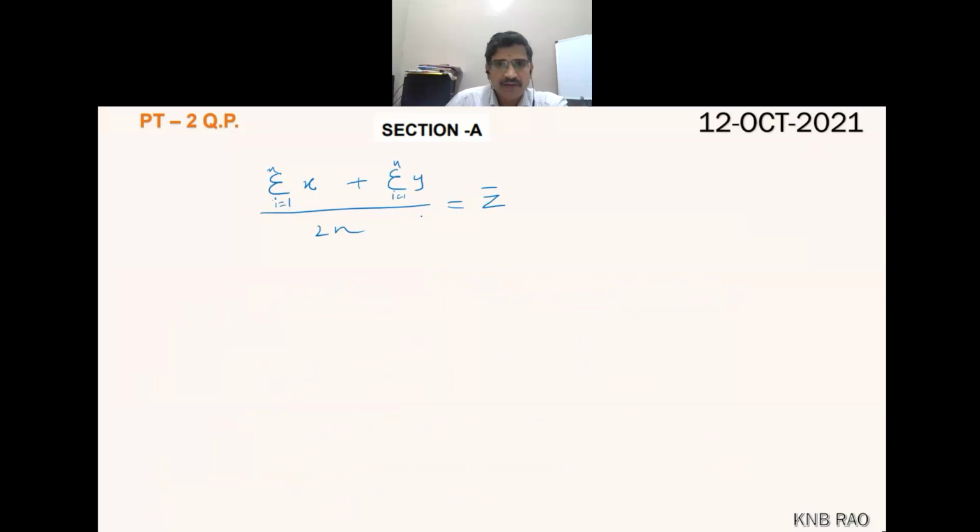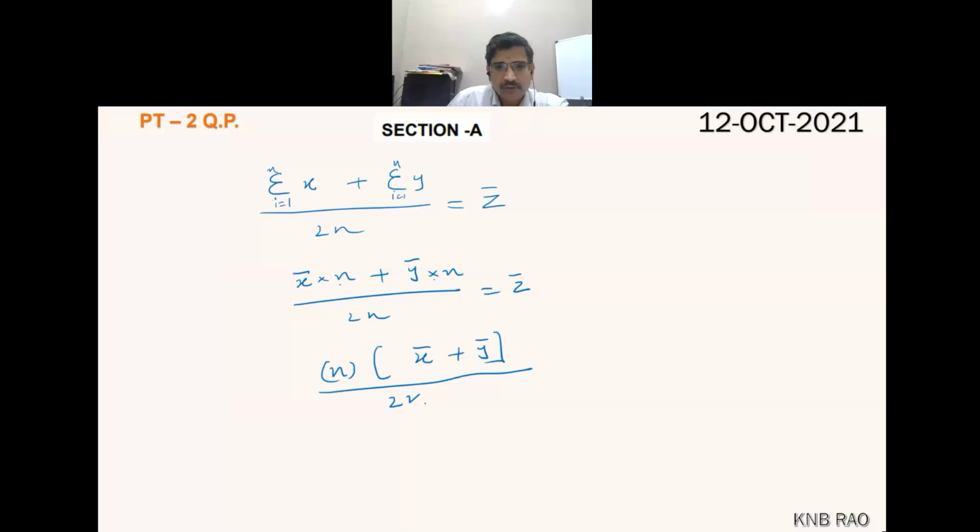We will replace them here: x bar into n, here y bar into n, by 2n equals z bar. Now here n is common in both the terms. If I take n out, I will have x bar plus y bar upon 2n giving you the mean, which is the new term called z bar.